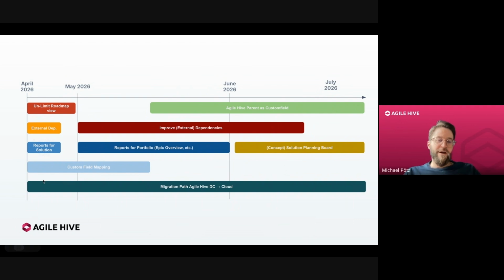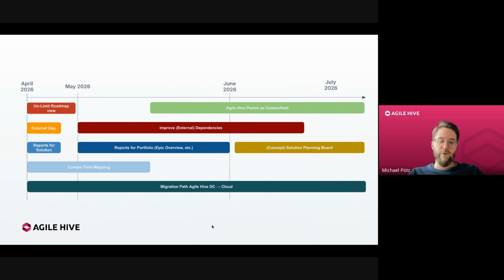From our last PI, the custom field mapping for the Agile Hive custom fields spilled over. We wanted to give you the option to map existing custom fields to our Agile Hive custom fields so that you don't have, for example, 2 impact fields within your instance and could just map the ones that you used before to the Agile Hive one, and then Agile Hive would get all its information from the already existing custom field and not set up its own.